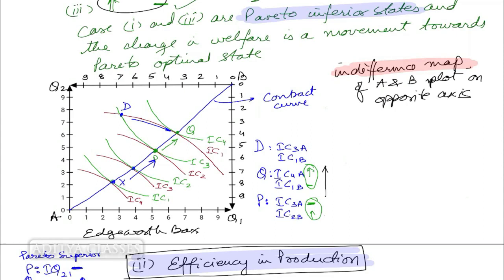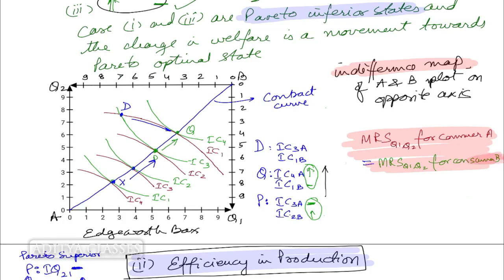If we try to write it down over here, it will be the marginal rate of substitution of Q1 for Q2 for consumer A should be equal to the marginal rate of substitution of Q1 for Q2 for consumer B. This is our necessary condition for us to be in a Pareto optimal state.